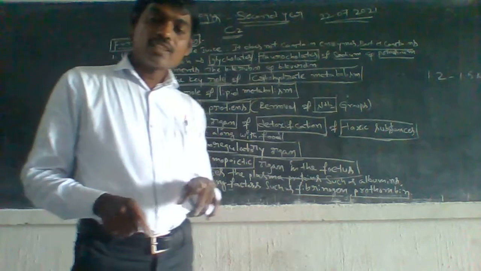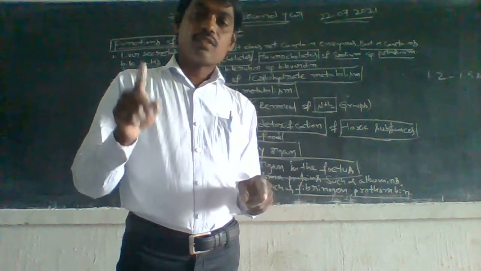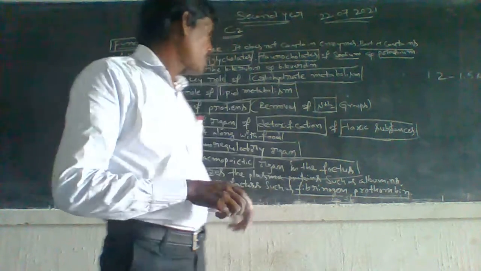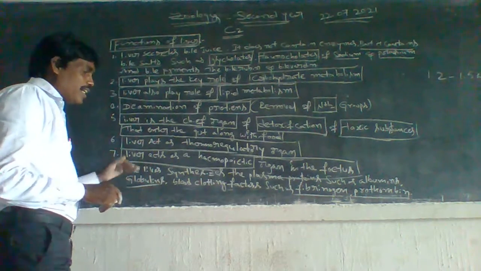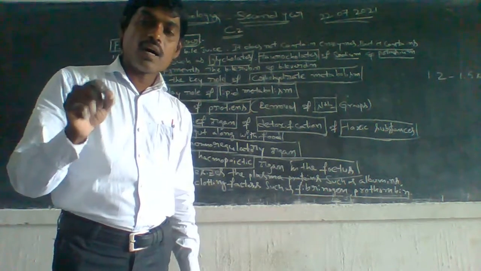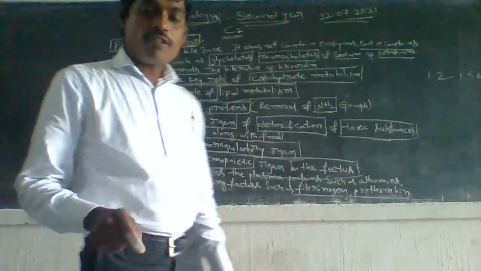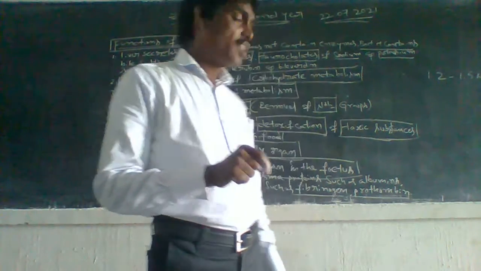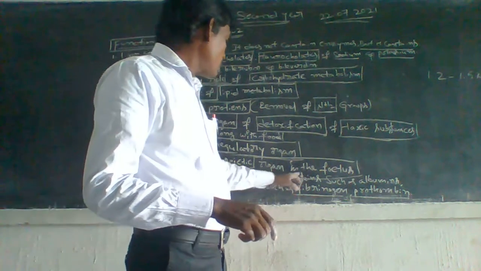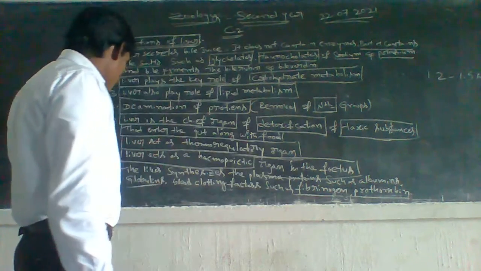Next, sixth one. The liver acts as a thermoregulatory organ. This is the sixth one. Next, seventh one. The liver acts as a hemopoietic organ of the fetus. This is the seventh one.